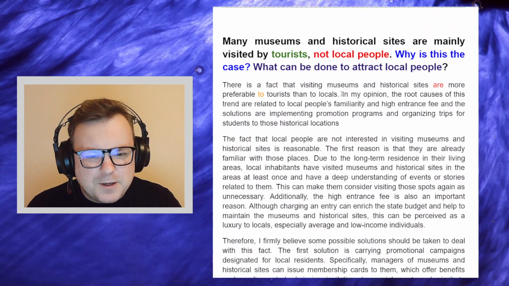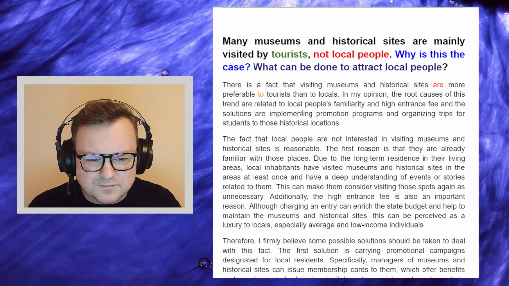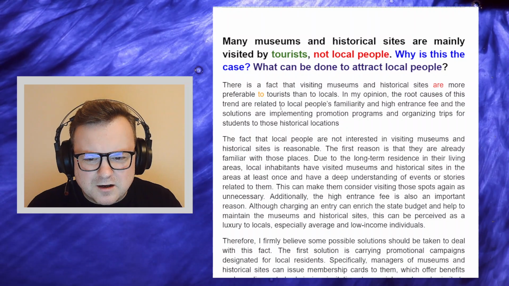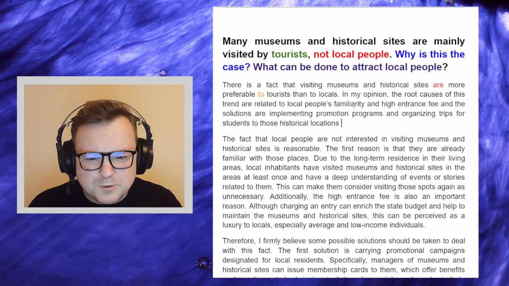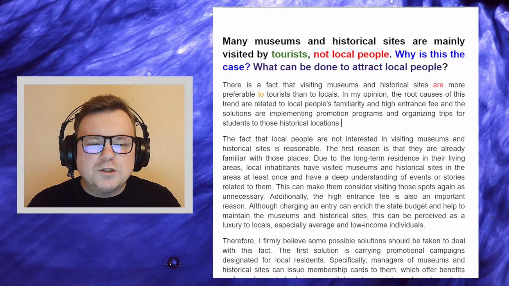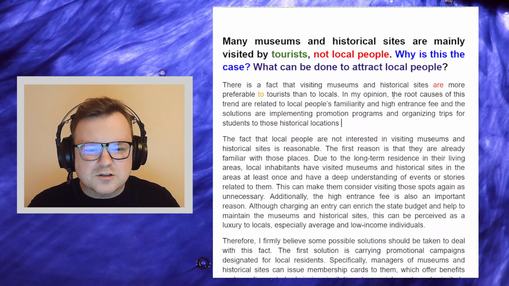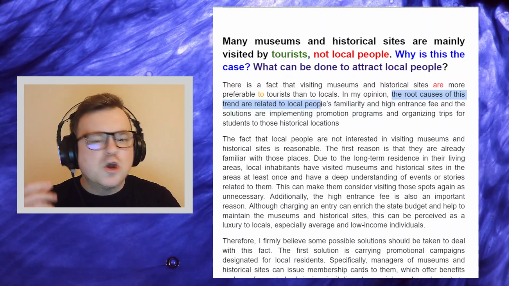Maybe. In my opinion, the root causes of this trend are related to local people's familiarity and high entrance fee. So we don't need to explain the causes here. So in the introduction, the candidate is already starting to explain the causes. We don't need that.